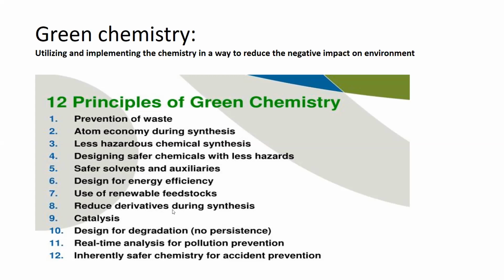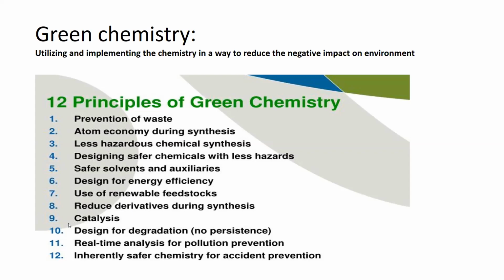Once the derivatization process is reduced, the length of the chemical synthesis process would be ultimately reduced, and there would be less pollution accumulated in the environment.